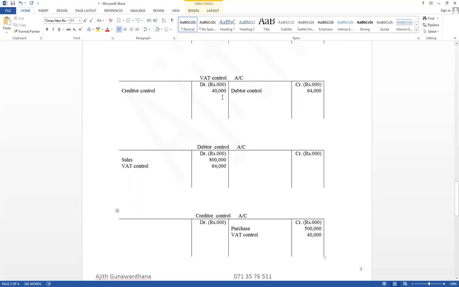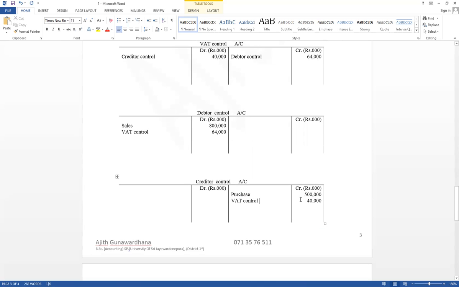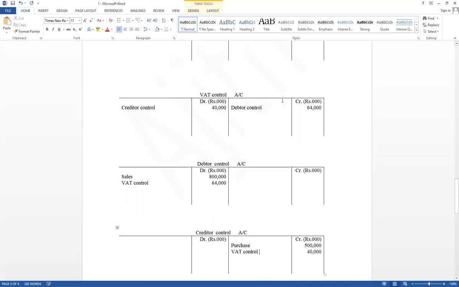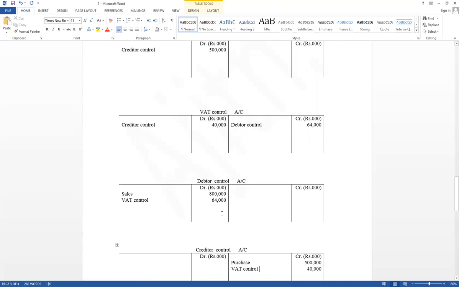Therefore, purchase account debit, VAT control account debit, creditors control account credit, both values. And sales account credit, VAT control account credit, and both values debtor control account debit. Now see the VAT control accounts. VAT collection on sales is a liability.